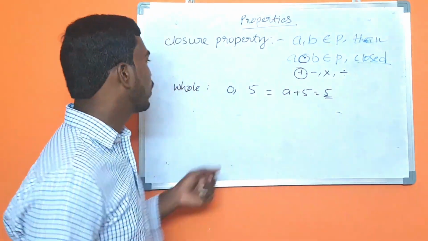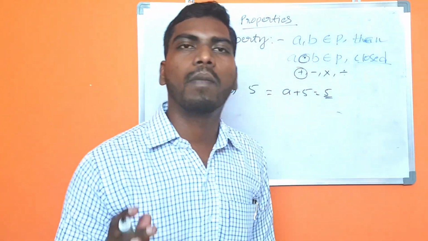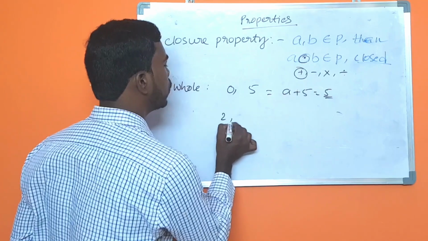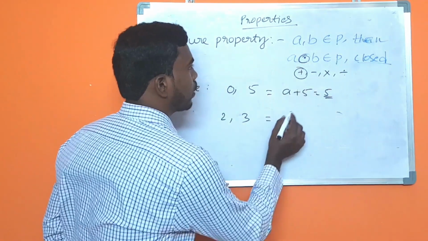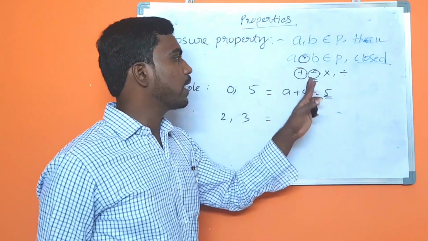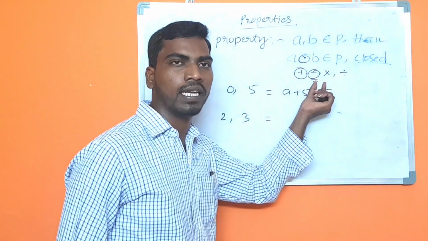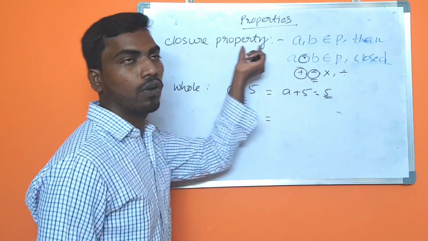Alright? Now take whole numbers under the minus operation. Same numbers, 2 and 3. Now I am going to check whether the minus operation works in whole numbers for the closure property.